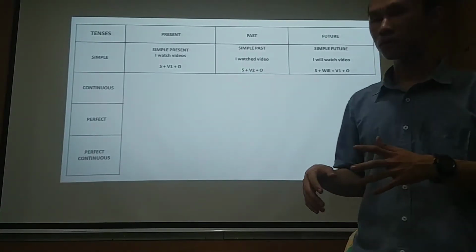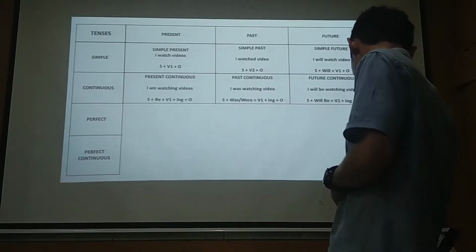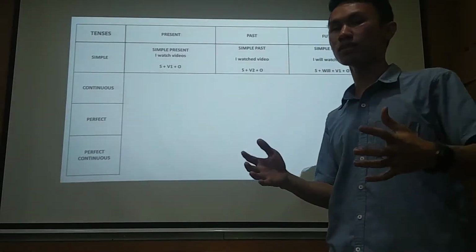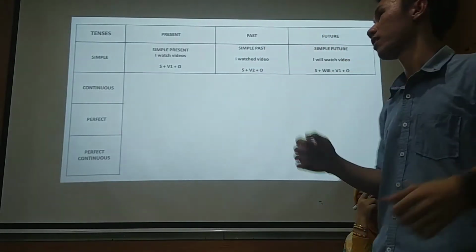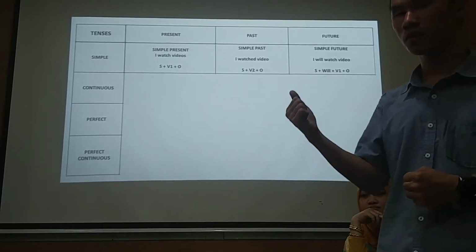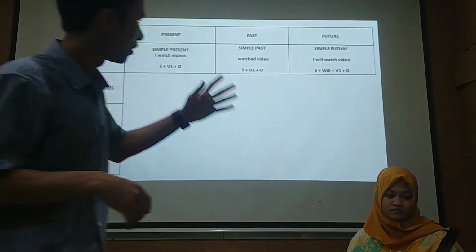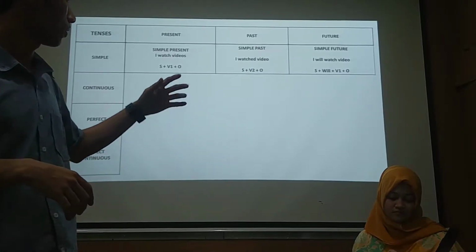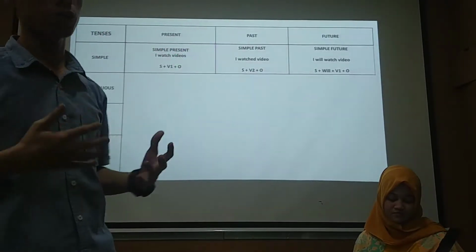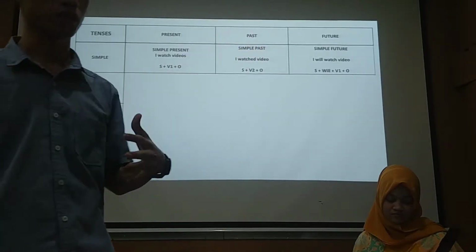And then after that we have simple past. Simple past is the things that happened before. You just use subject, verb 2, and object. For example, I watched video. And then the last, there is simple future. The example is I will watch video, which is in the future. The formula is subject, will, verb 1, and object.